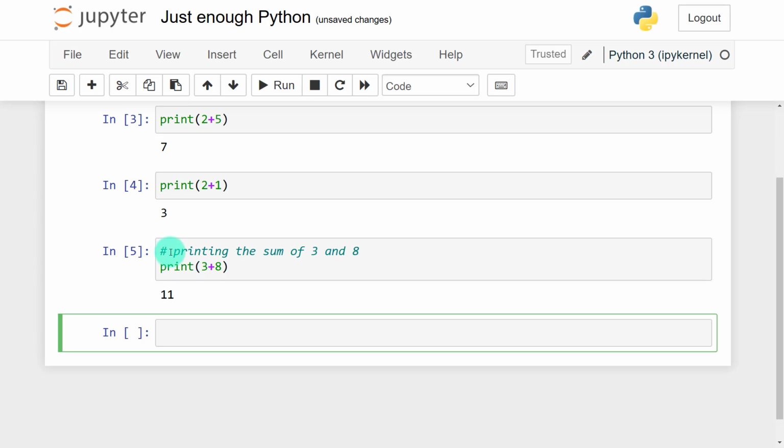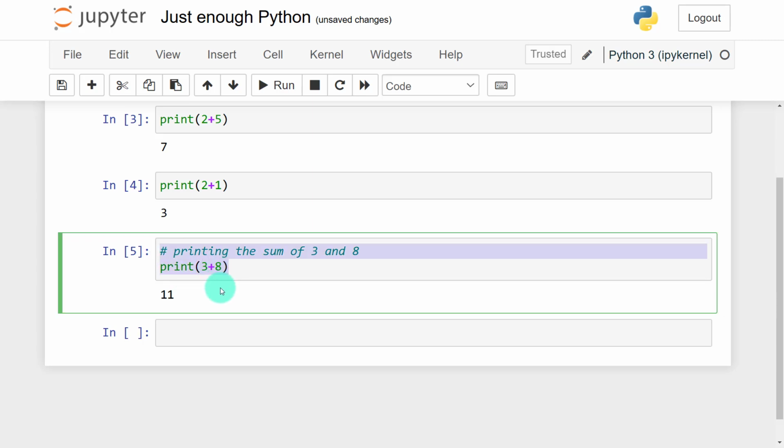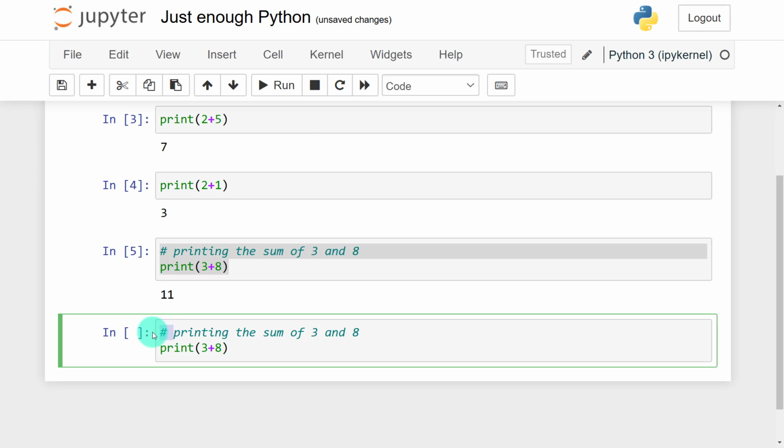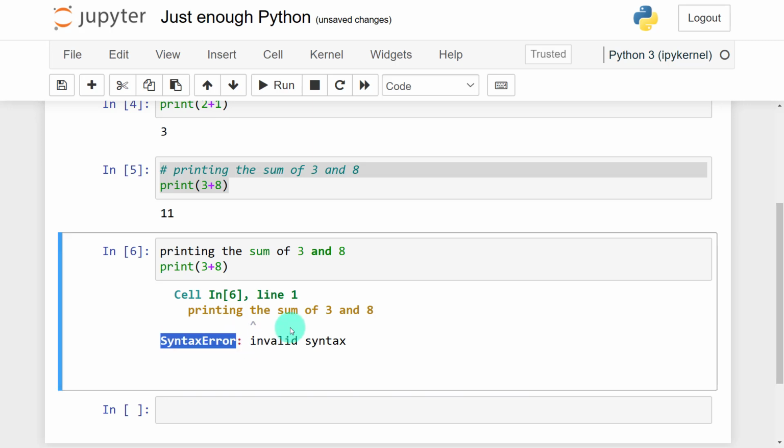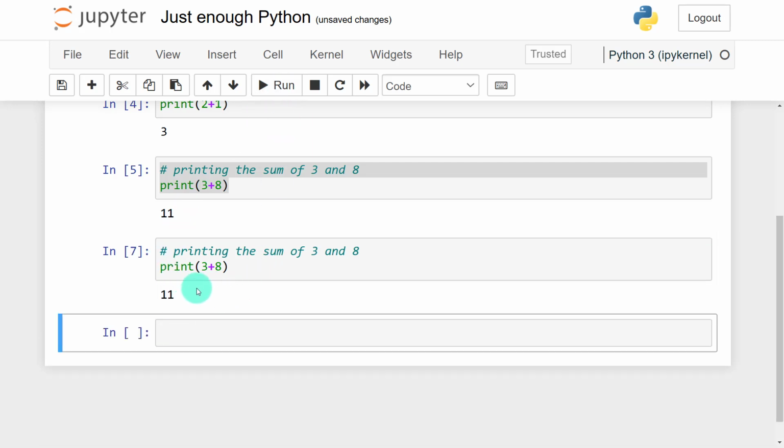Now what happens if I don't add a hash? Let's see what will happen. Let me just delete this hash and run. Okay, so it has told me syntax error. So there is a problem within my syntax, and it is also pointing me back to the line where the problem is. For example, in line 1, printing, so this is where the problem is. Once I address that, the problem will go away, so I'll still have 11. So that's part of the syntax.